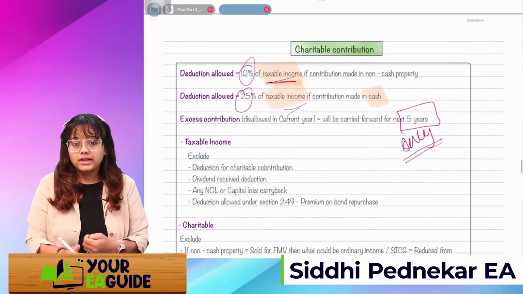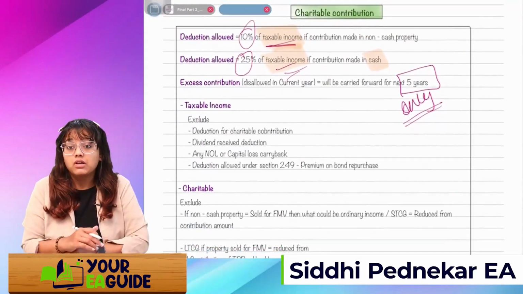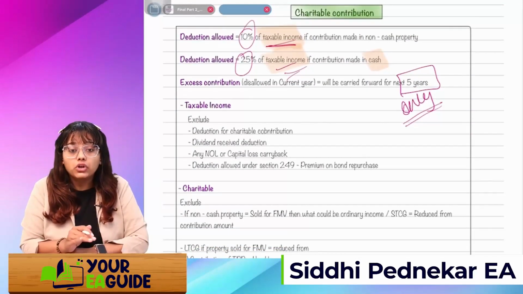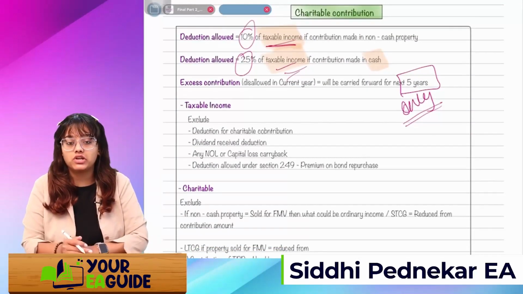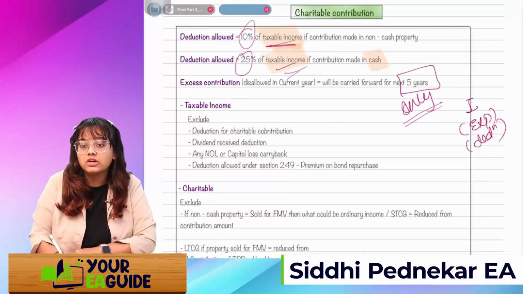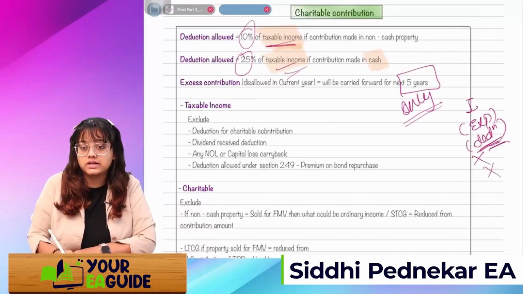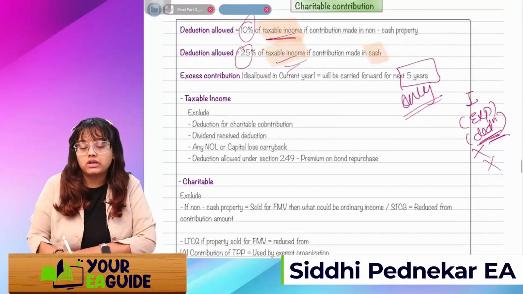Now, while calculating taxable income, what things do you have to keep in mind? What things do you not have to include? You will just exclude the deduction for charitable contribution. Taxable income is income minus expenses, minus deductions. So in this deduction, I'll not consider charitable contribution. I'll not consider DRD. Any NOL or capital loss carryback, I'll not consider.